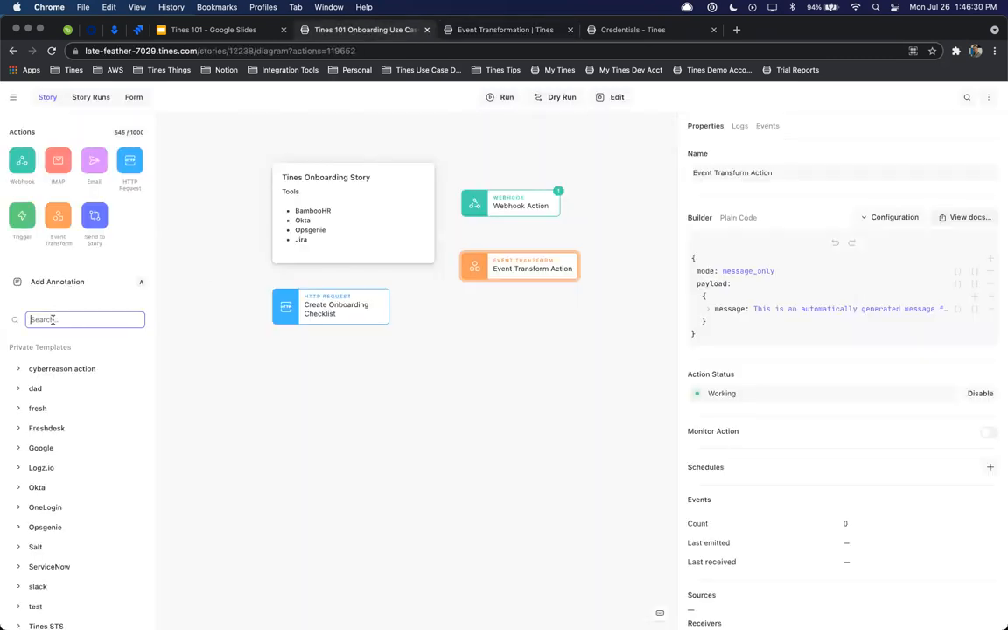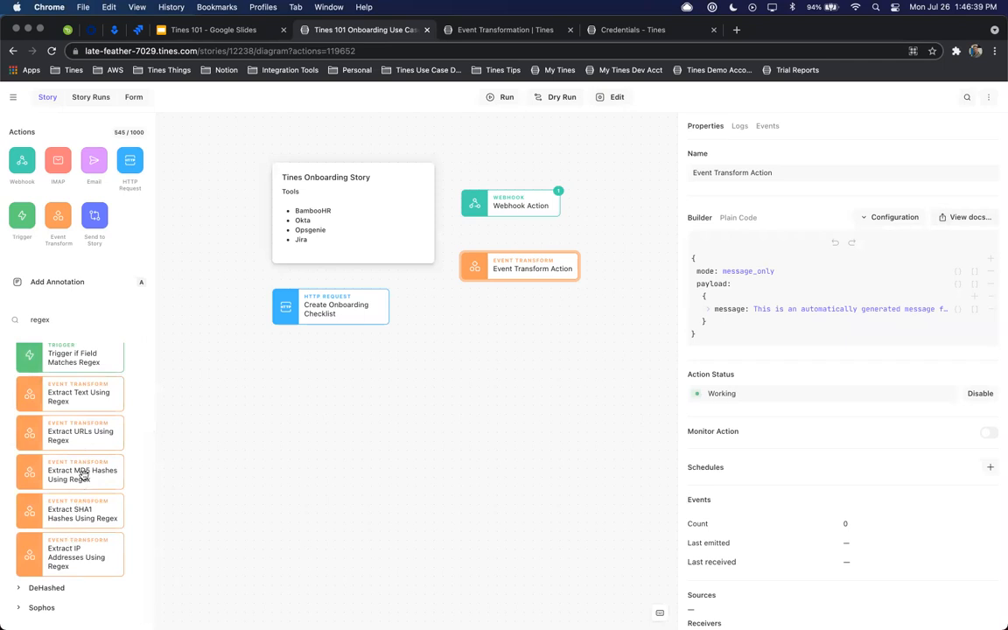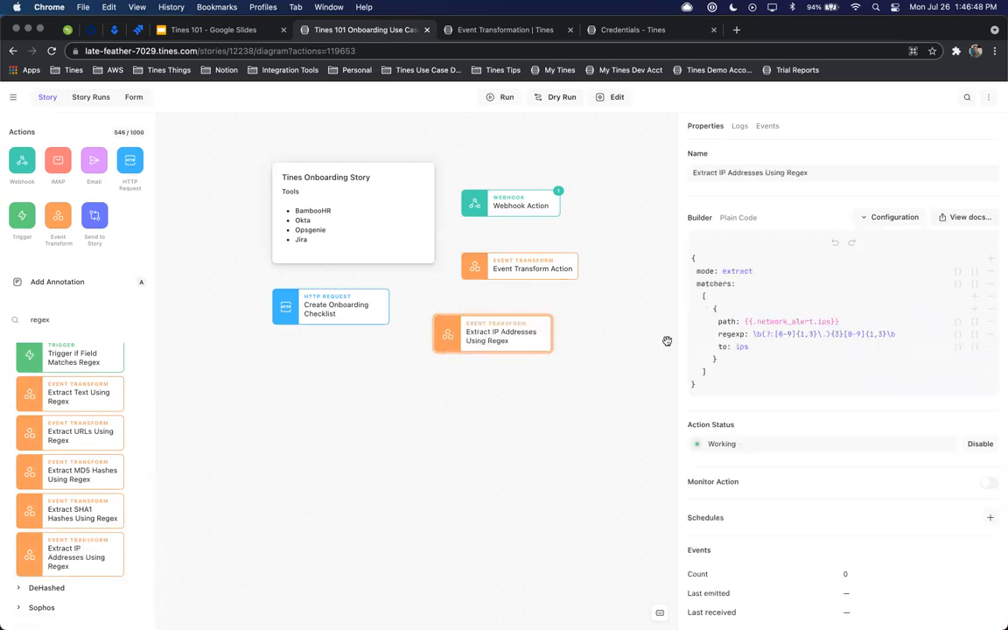And we also have the ability, if we wanted to search for specific event transform actions. So if we wanted to utilize, say, a regex to extract out different pieces of information, whether it's an MD5, SHA-1 hash, or extract IP addresses, just by dragging and dropping that action onto the storyboard, again, you'll see the appropriate mode has already been defined for us. The regex, more importantly, has already been configured, so there's no need to brush up on regex skills, learn regex, or, if you just simply don't like it, try to write your own regex.